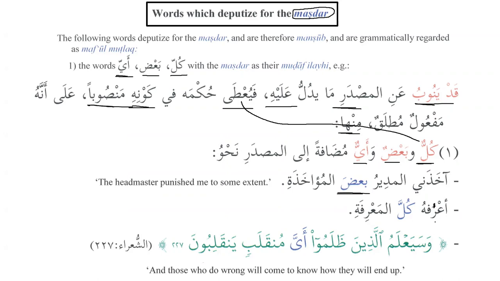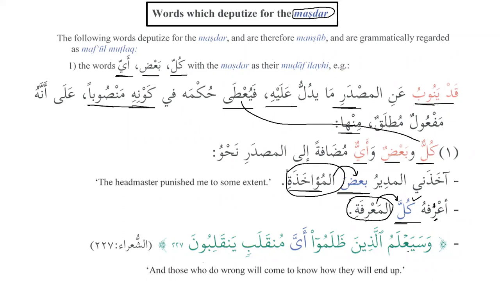A'rafa ya'rifu, so a'rifuhu kull al-ma'rifati, I know him very well. So here, basically, kull, as we can see over here, is doing the job of the masdar as the deputy. And we have the masdar over here already, al-ma'rifa, but before that we have a noun that is being used as the deputy of the masdar. Similarly, here we have al-mu'akhadha, akhadha yu'akhidhu mu'akhadatan. So this is basically the masdar, and ba'da is doing the job of the deputy of the masdar. And then we have the example from the Quran.